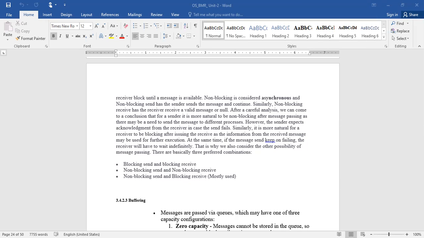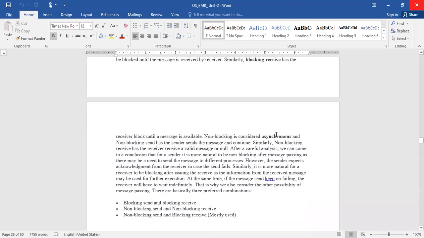That means during this journey, probably some other data will be mixed with your data. That is what we call data corruption. So in non-blocking, you can consider asynchronous, non-blocking send and non-blocking receive messages.